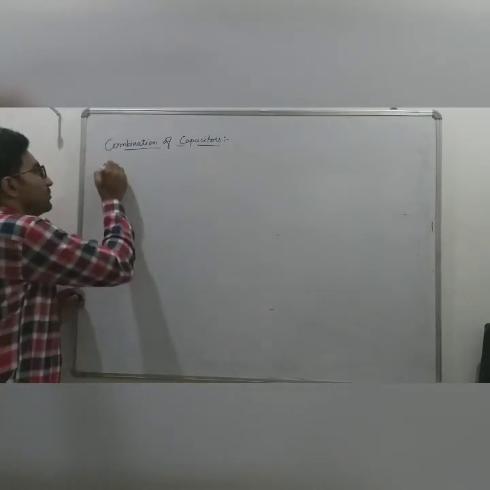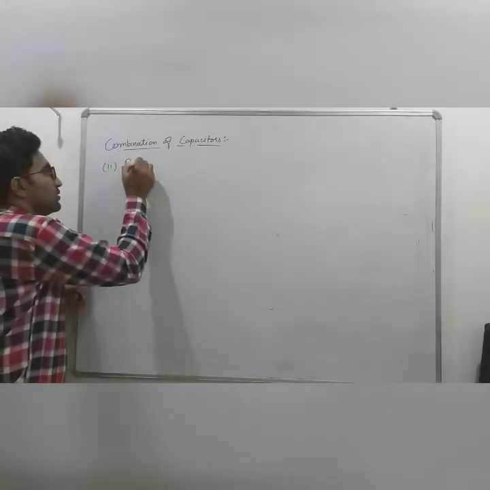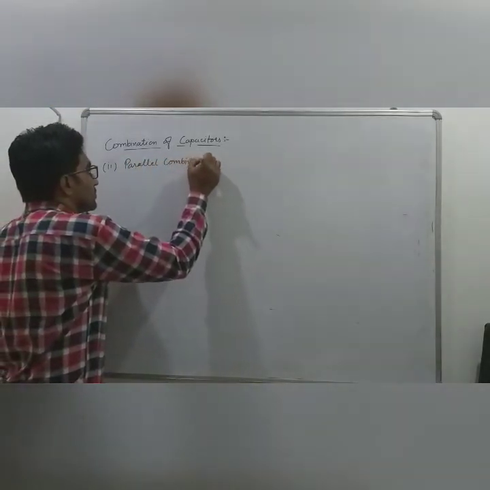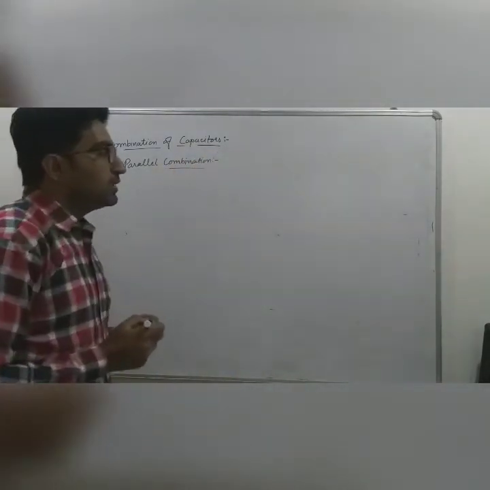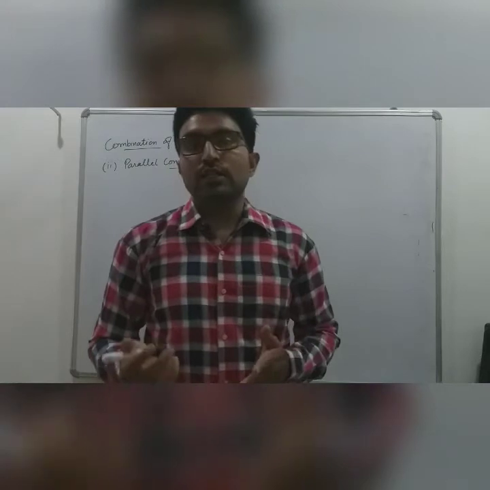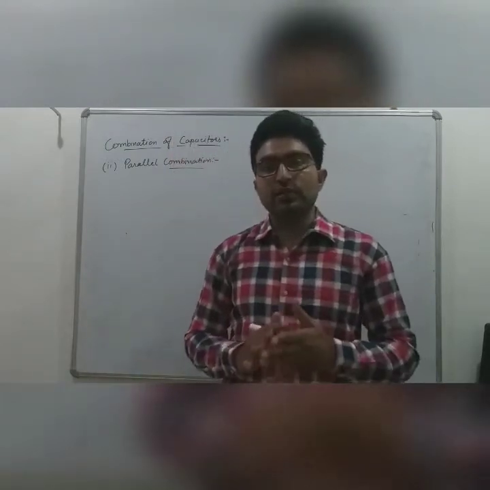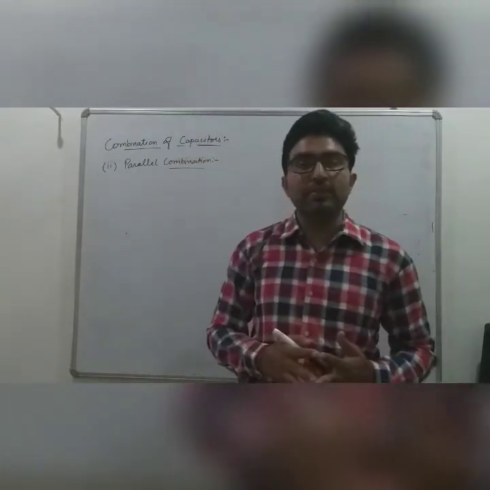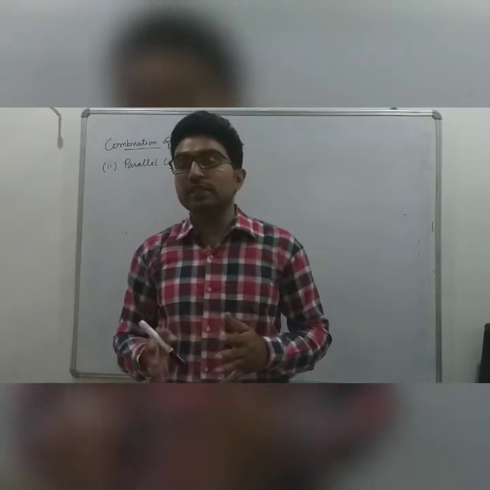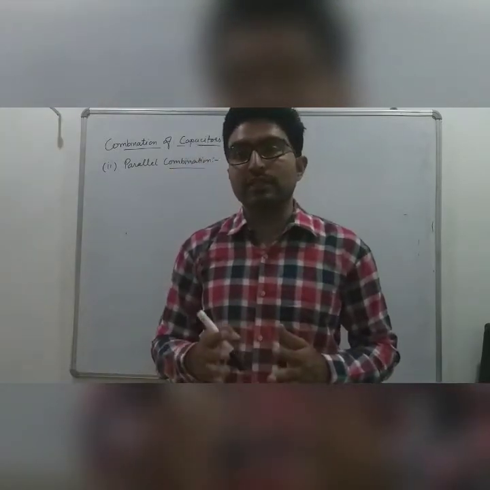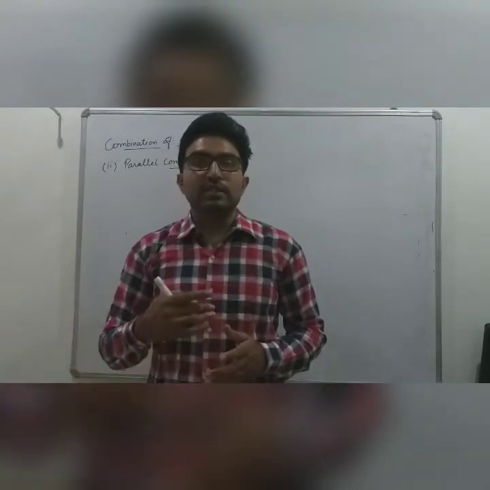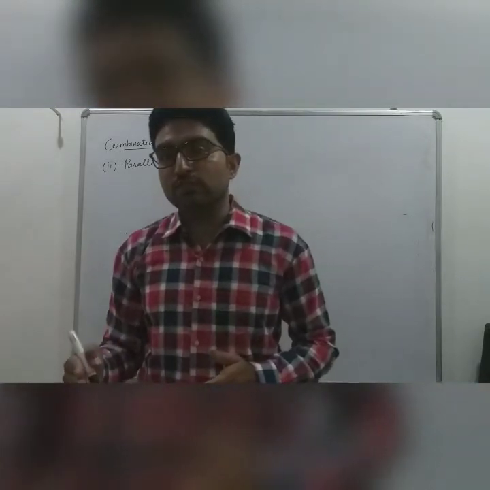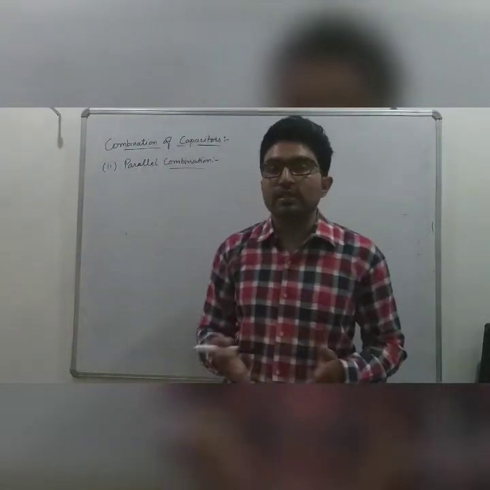Second one is parallel combination. In series combination, we have discussed that if the negative plate of one capacitor is attached to the positive plate of another capacitor, then the combination is said to be a series combination. But on the other hand, in parallel combination, each positive plate of all the capacitors is connected to one terminal, and the negative plate of all capacitors is joined to one end, then the combination is said to be a parallel combination.